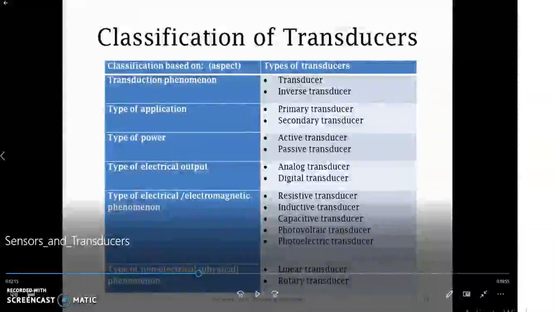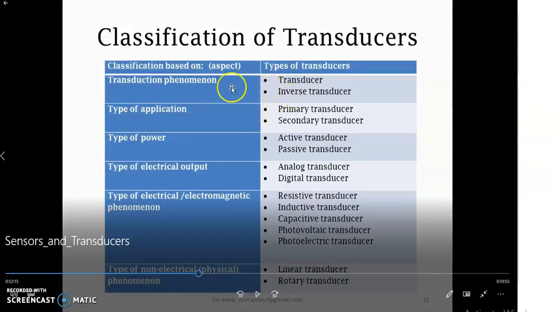Now let us see the classification of transducers. How are transducers classified? Transducers are classified into different types based on different aspects or phenomena. Based on transduction phenomenon, they are classified into two types, transducer and inverse transducer. Based on type of application, they are classified into primary transducer and secondary transducer. Based on type of power, they are classified into active transducer and passive transducer.